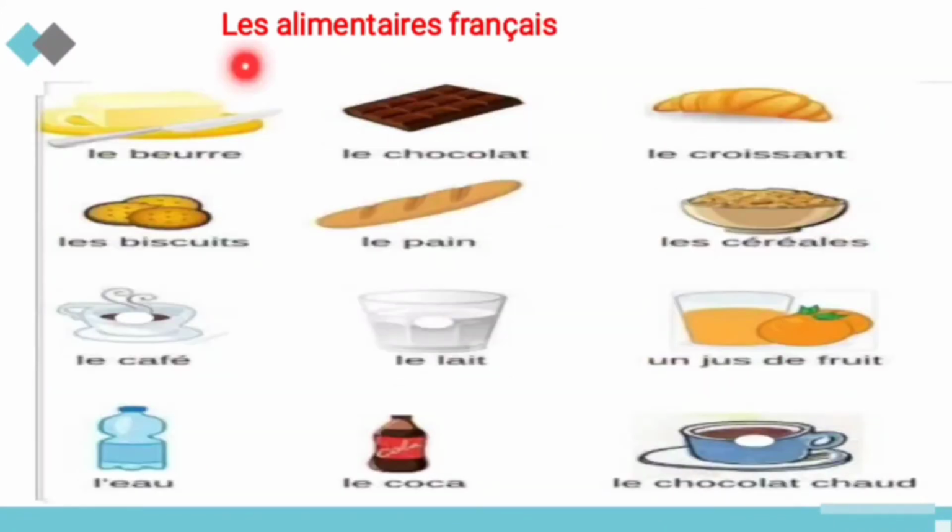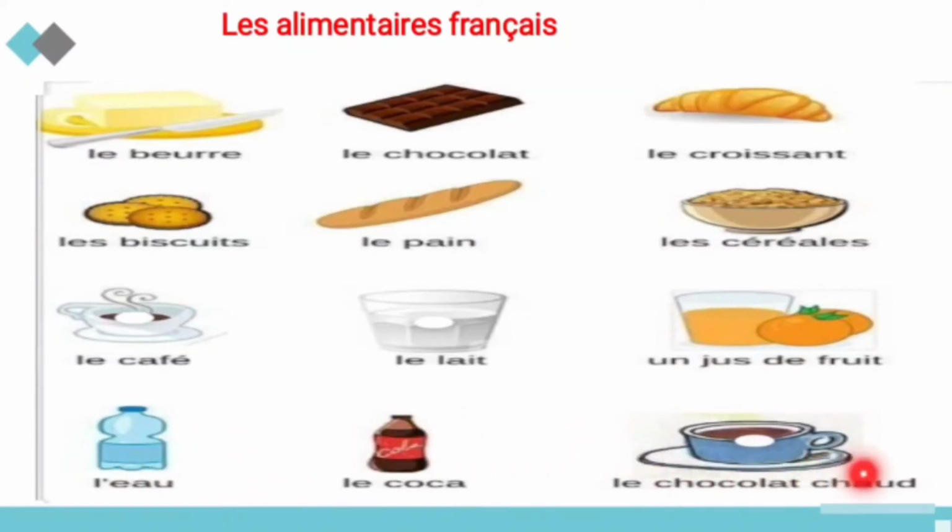And move to les aliments français, that is French food. First one is le beurre. Beurre means what? Butter. And le chocolat, chocolate. Le croissant, that's one type of French bread. And le biscuit, biscuit. And le pain, bread. And le céréale, cereals only. And le café, coffee. Le lait, milk. And jus de fruit, that is fruit juice. L'eau, water. Le Coca-Cola.